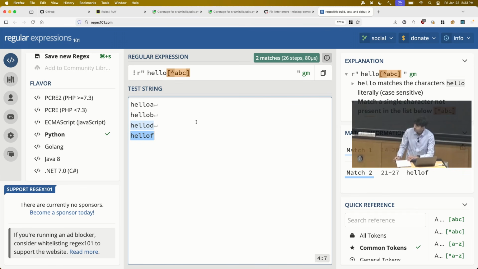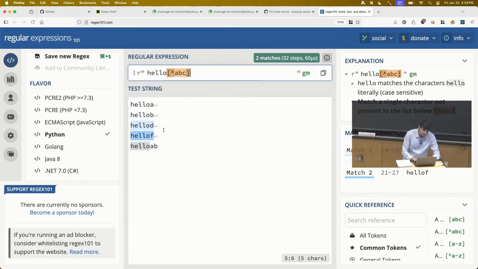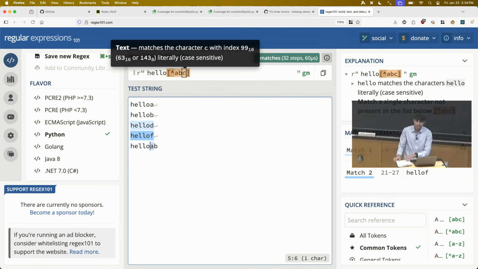Will it match something like hello AB, because AB is not equal to A or B or C? Yeah, so the question is, will it match hello AB? We can just test that out. And no, it doesn't match because it starts matching from the left. This HELLO matches up to here, but then the next character has to be something that's not one of these. So this does not satisfy not any of ABC. So is that any single character? Yeah, so in brackets, it's like any single character.